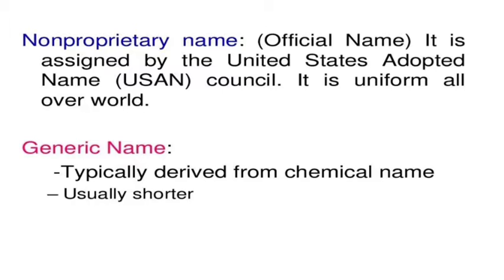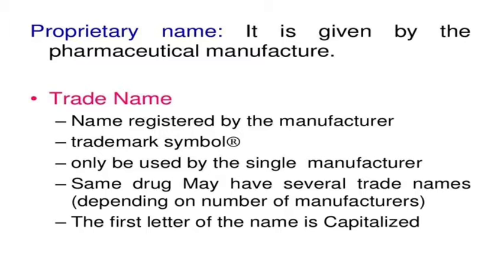Next is the non-proprietary name, which is the official name. It is assigned by the United States Adopted Name Council. It is uniform all over the world. It is typically derived from the chemical name, usually a shorter one. Examples are aspirin, paracetamol.